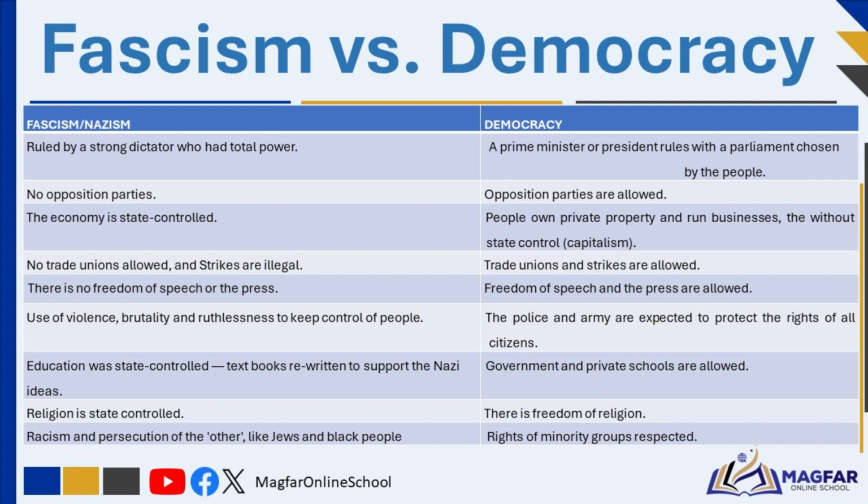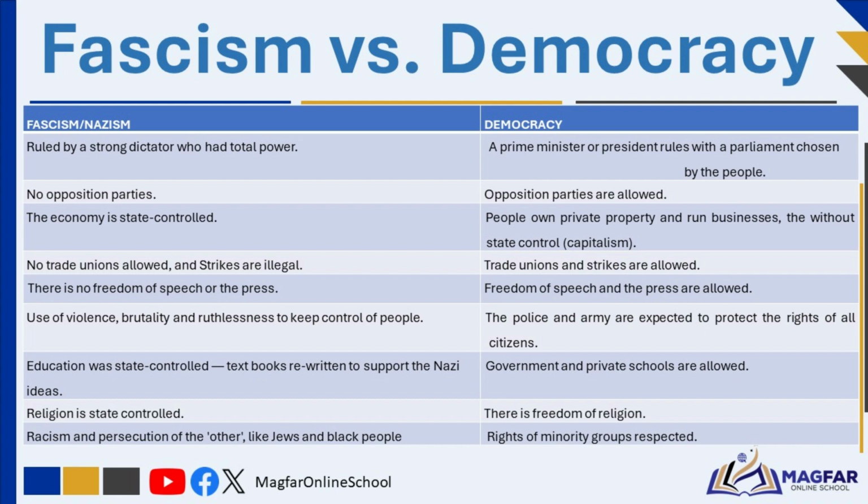Propaganda spread Nazi ideas through newspapers, radio, films, and education, while the Gestapo, secret police, arrested and eliminated opponents. In a fascist state, a dictator holds all power, unlike in a democracy where elected leaders and parliament govern. The Nazis banned opposition parties, while democracies allow multiple parties and free elections. In Nazi Germany, the state controlled businesses, while democracies allow private ownership. Trade unions and strikes were illegal under Hitler but permitted in democracies.